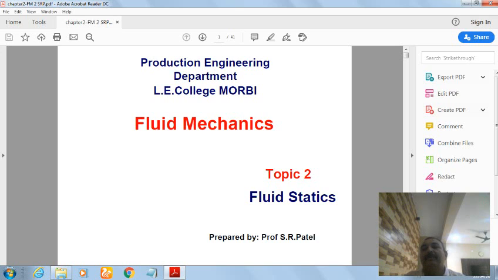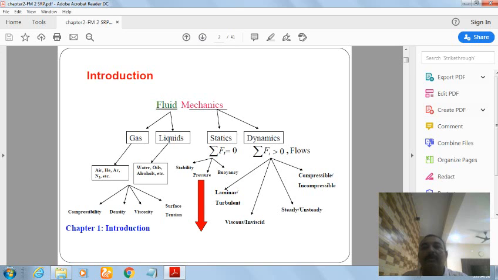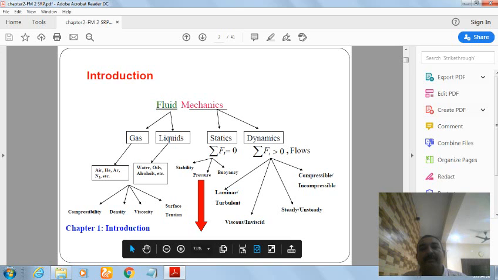In the last lecture, we discussed the introduction to fluid mechanics. In this topic, today, we will discuss fluid statics. So in the last lecture, we discussed gas, liquids, fluid mechanics, statics, and dynamics. It is shown in the picture.